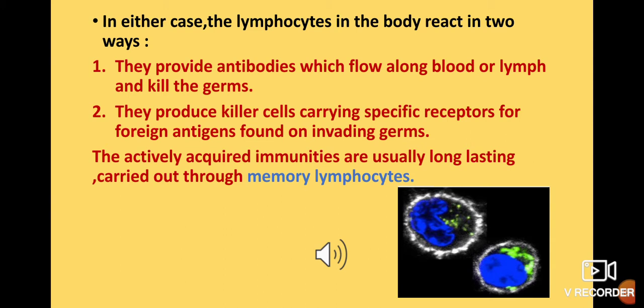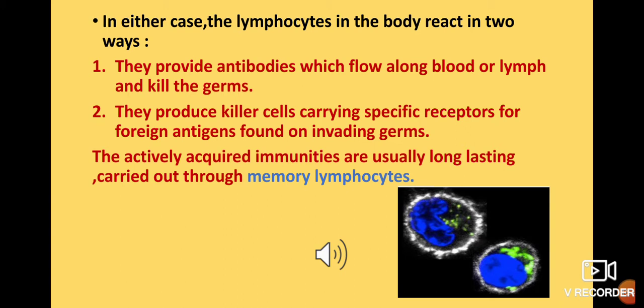So the first point: they produce antibodies. These lymphocytes produce antibodies which circulate, flowing along with the blood or lymph, and they bind with the microorganisms, that might be bacteria or virus or anything that has entered the body, and try to kill it.